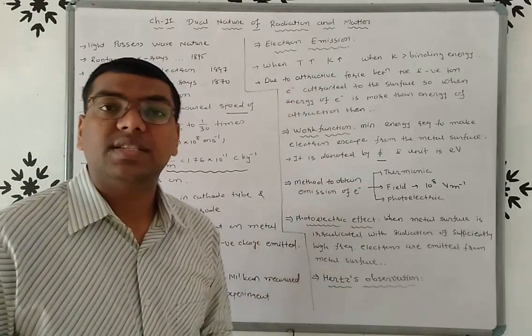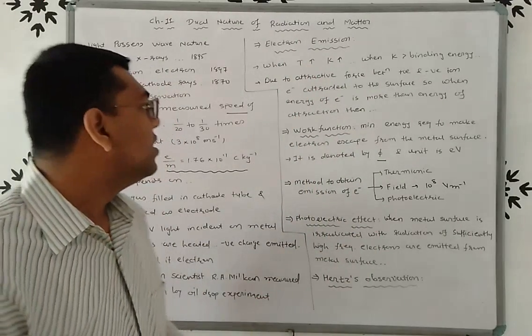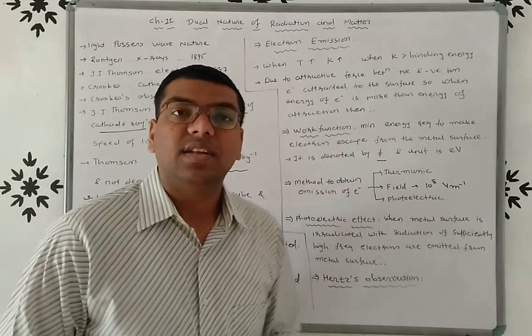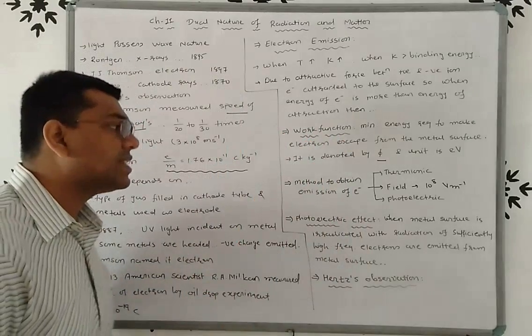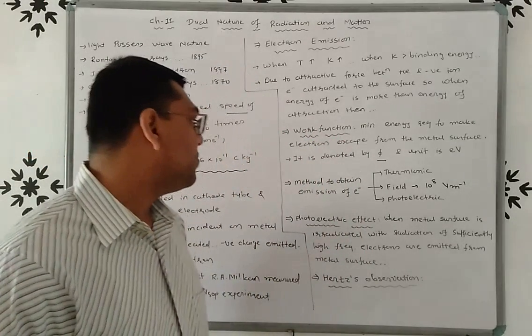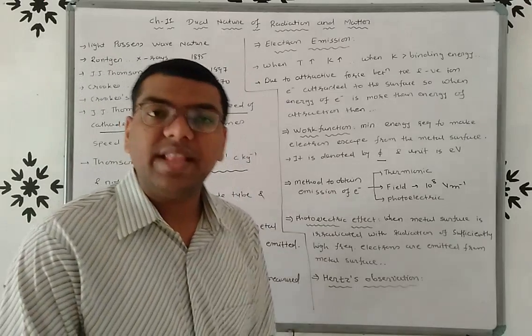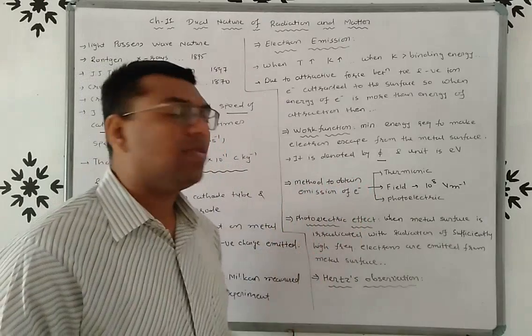Now different questions will be asked from this. The question will be like this: what is work function? Give the unit of it, right? We already discussed that. Second question is, explain the different methods to obtain the emission of electrons.